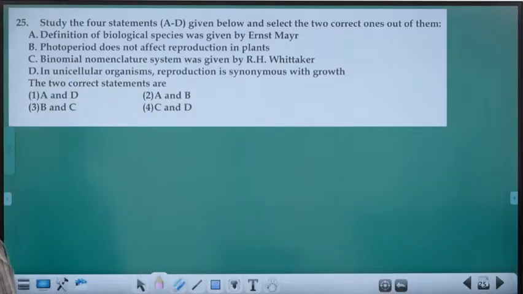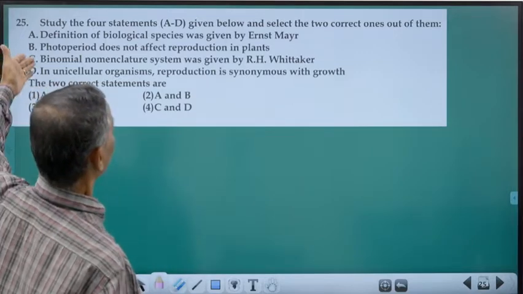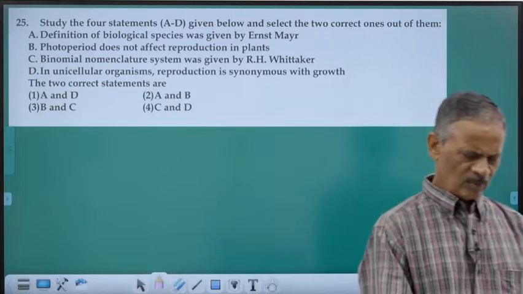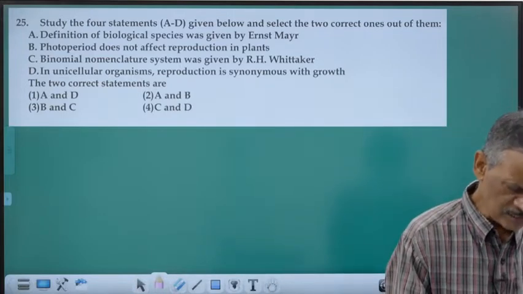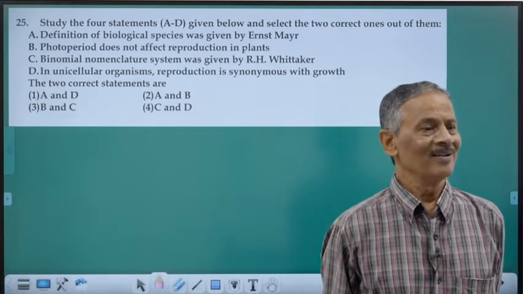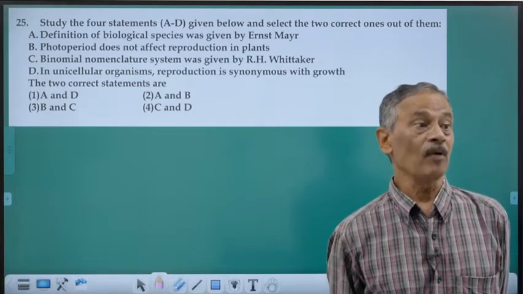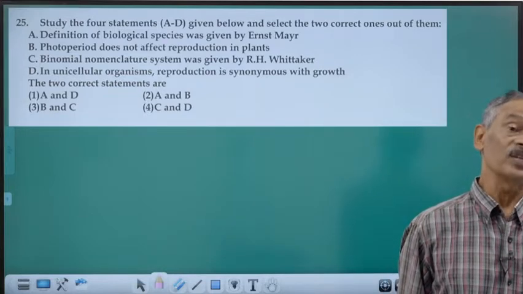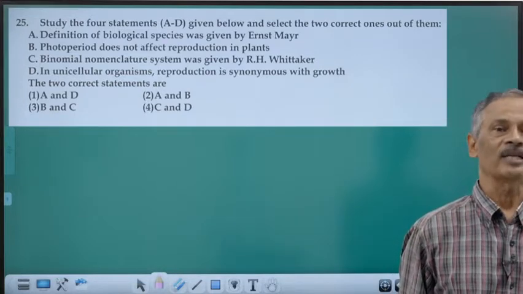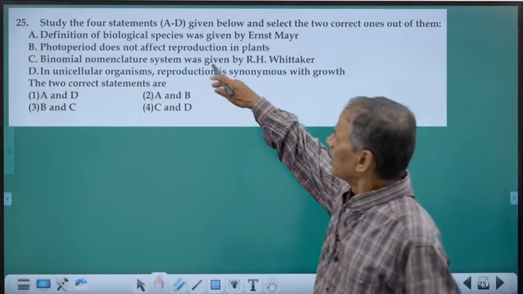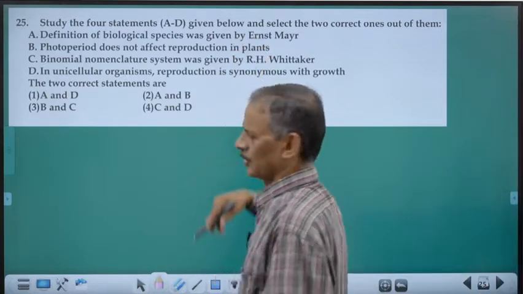Study the 4 statements given below. See, you also have some questions which were asked in previous examinations. We are taking some of the questions from this chapter asked in previous NEET examinations.